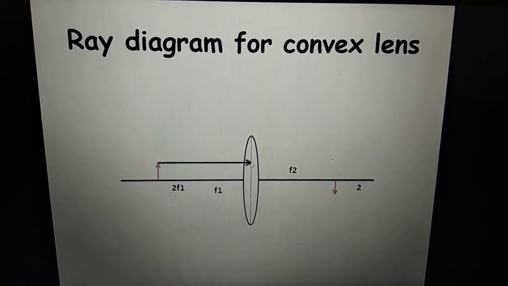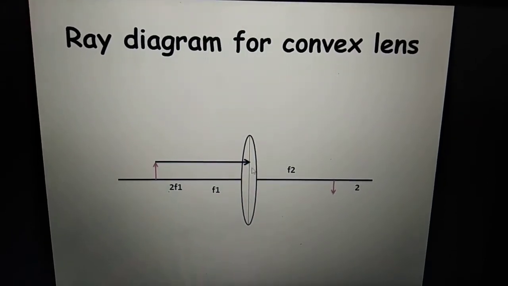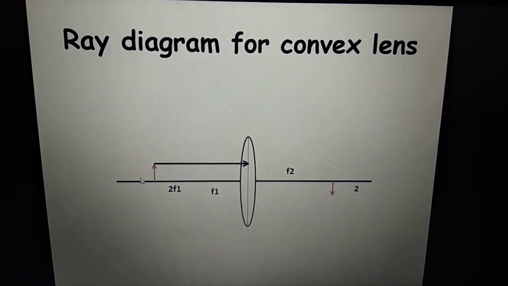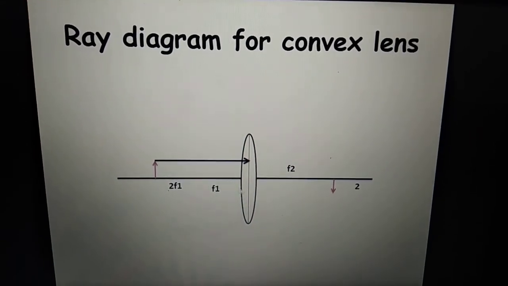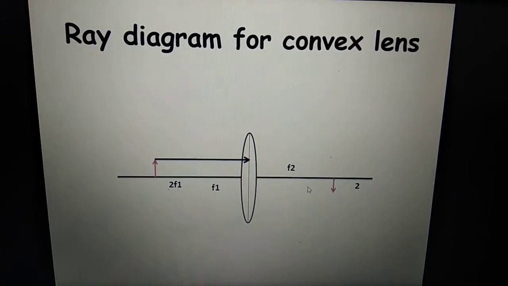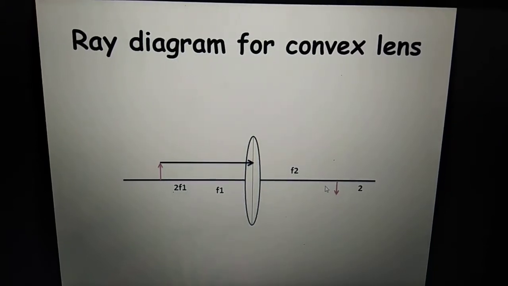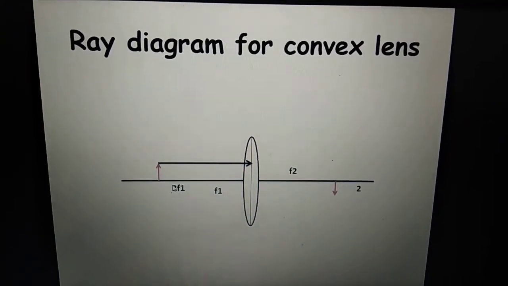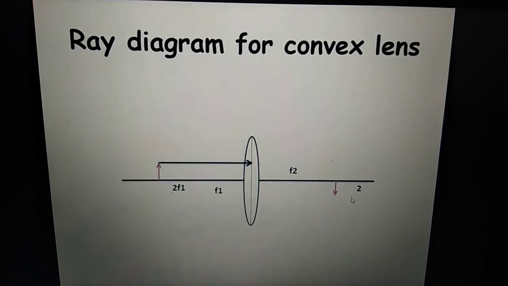In the lens, in the middle, you just draw a very faint line always. This will help you in drawing the ray diagram easily. Okay, so this is my object. In case of lenses, I will have two focus, one on this side of the lens and another on this side of the lens. So I have labeled them f1 and f2. Double the focal length distance, I will say 2f1. Similarly, here I have 2f2.